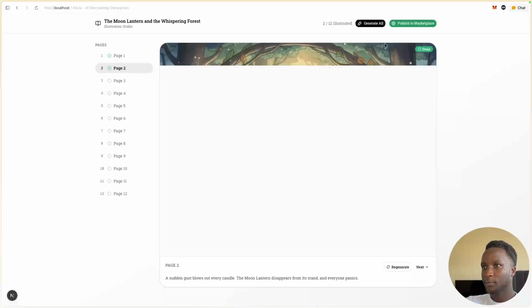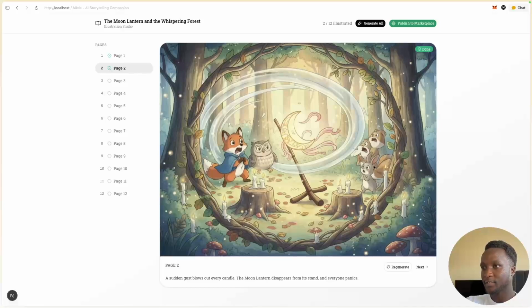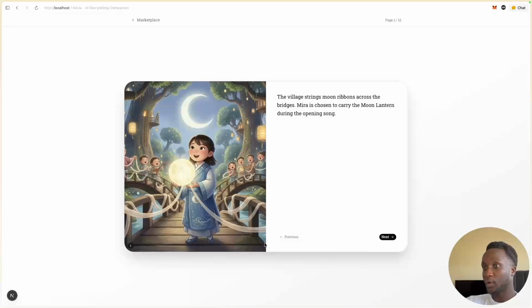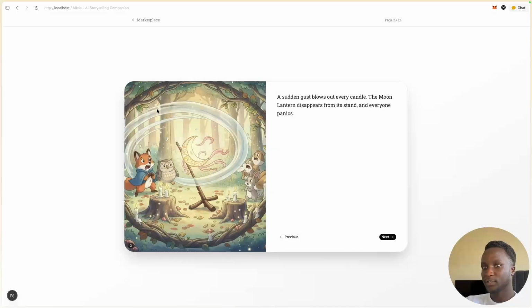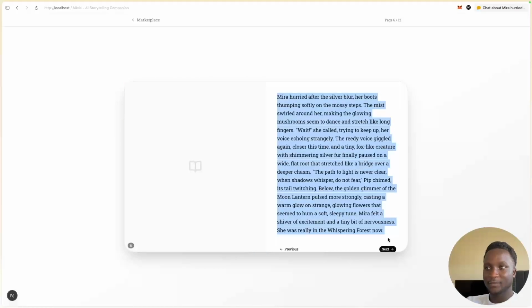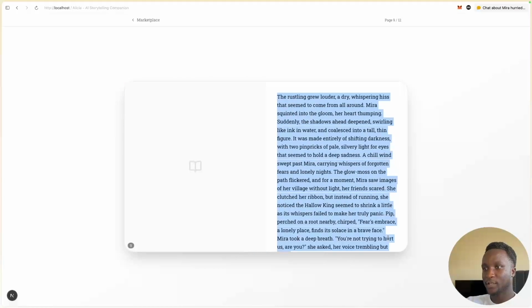You can see that this is the page that has been generated. This is in the context of that particular page, so we use whatever was happening on that page to generate this image. This is the story that I wrote with my other test account, the Moon Lantern and the Whispering Forest. You can read the story. This is the image that we generated for page 1, the image for page 2, and we did not generate the other images, but this is basically our story, as you can see.